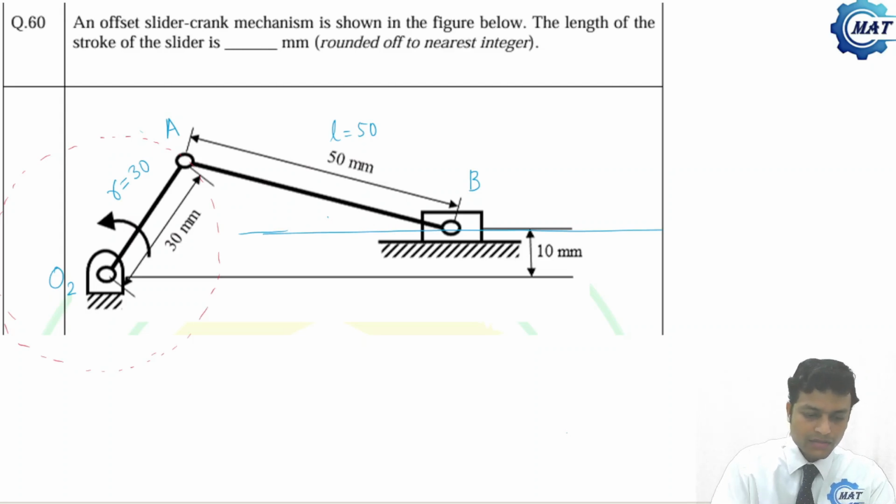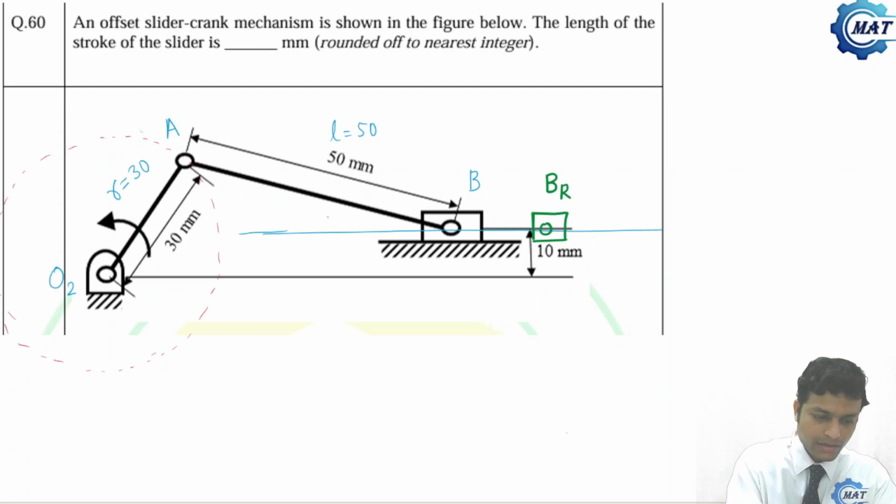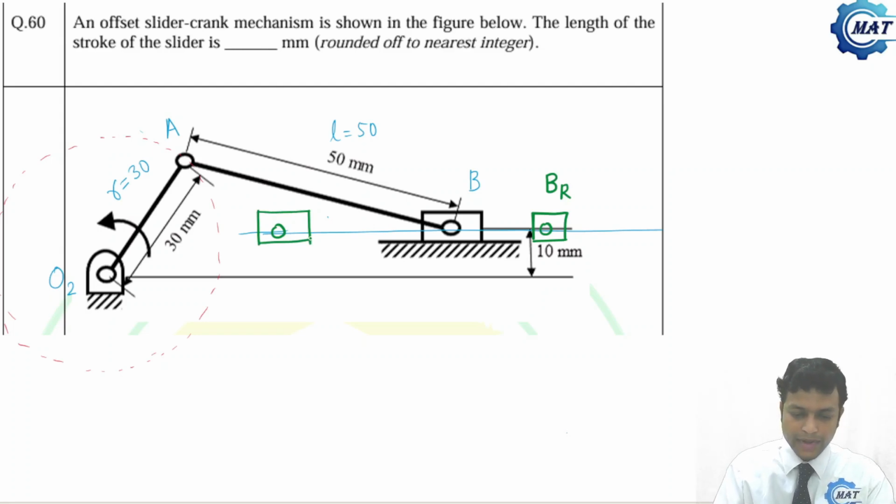Now, to determine the stroke, let us first define two extreme positions of point B. Let us consider this is one extreme position of point B, that is the right extreme position, and the left extreme position of point B, say it is here. Now, what will be the position of crank and connecting rod when B is at BR and B at BL?